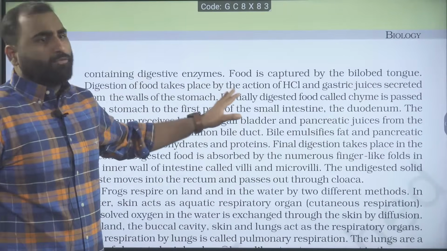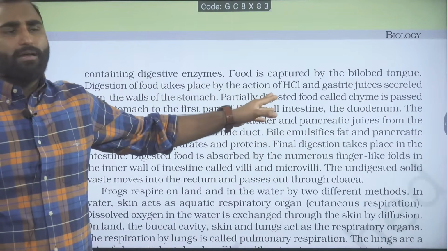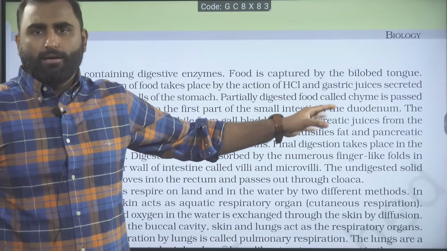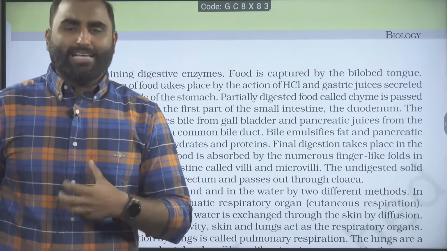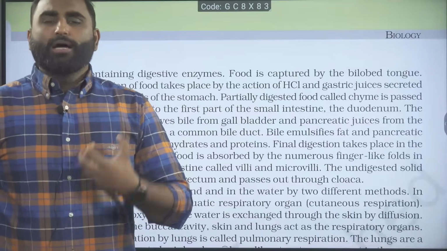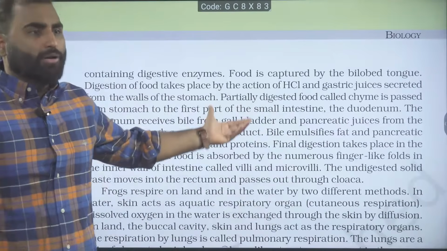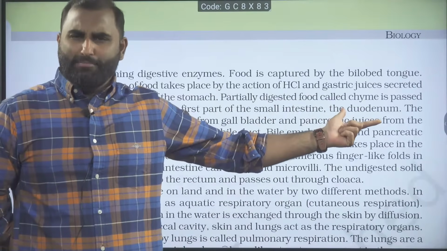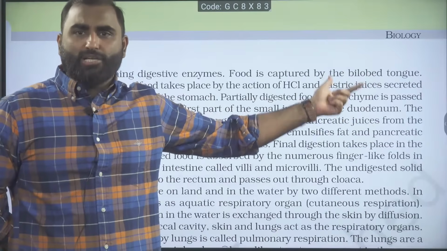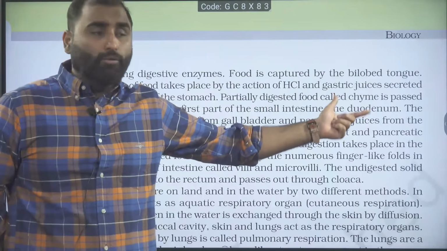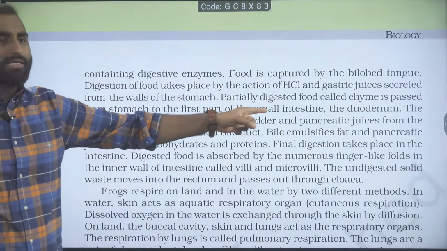Okay. Digestion of the food starts in the stomach, where the action of HCl on the food takes place, secreted by the gastric glands as the gastric juice, and then the food is partially digested in the stomach. That is called chyme. Very important word: partially digested, acidic food, chyme, that will move into the small intestine.